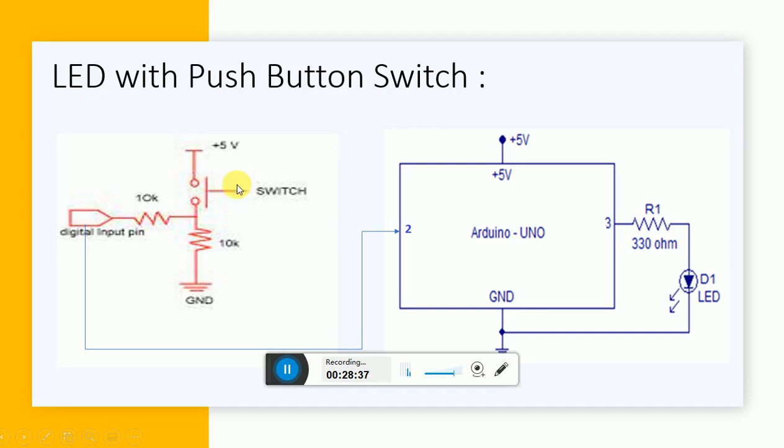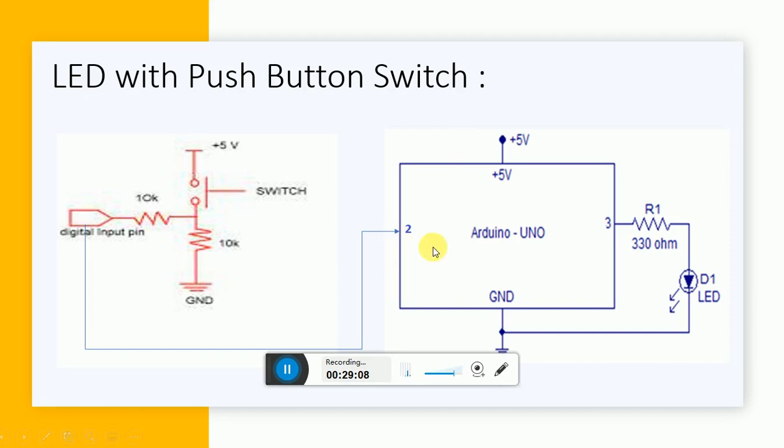And if the switch is pressed, then this path will be closed and you will get 5 volt over here. So this 5 volt can be applied to pin number 2. In this way, when the switch is not pressed, the voltage at pin number 2 is 0, but if the switch is pressed, the voltage at pin number 2 is 5 volt. That is nothing but logic low and logic high.